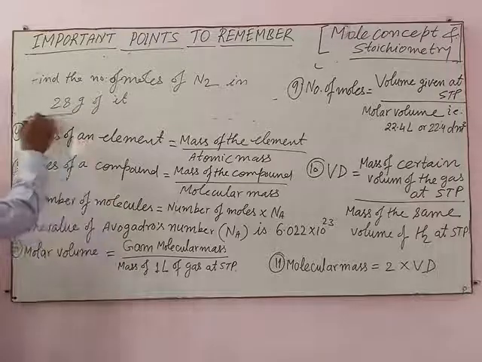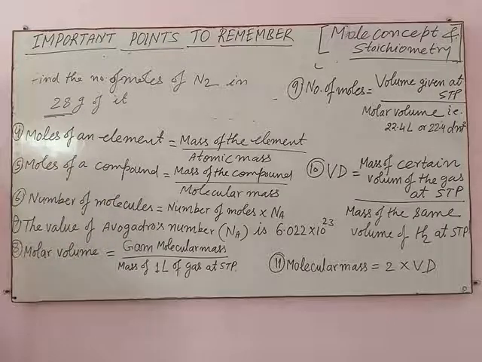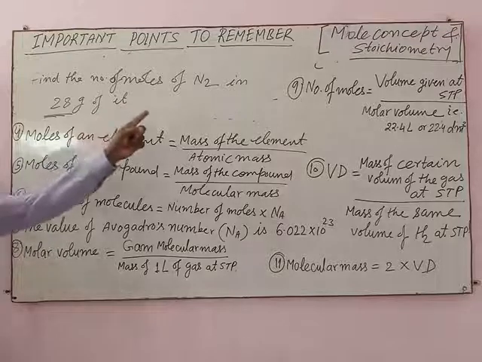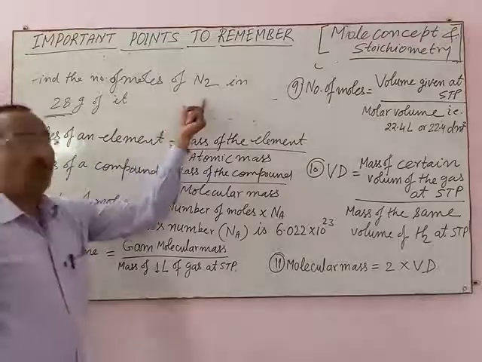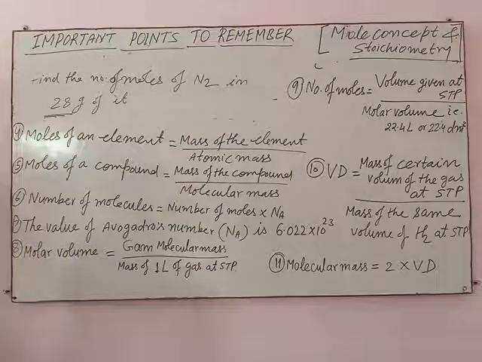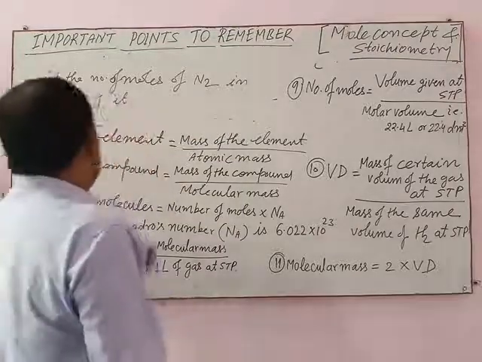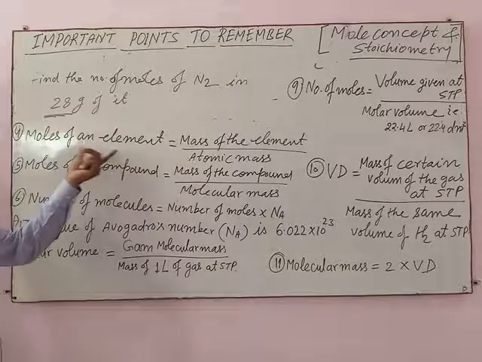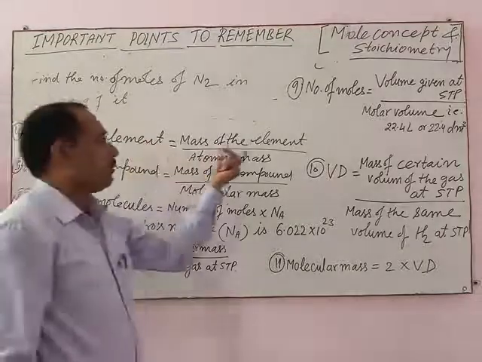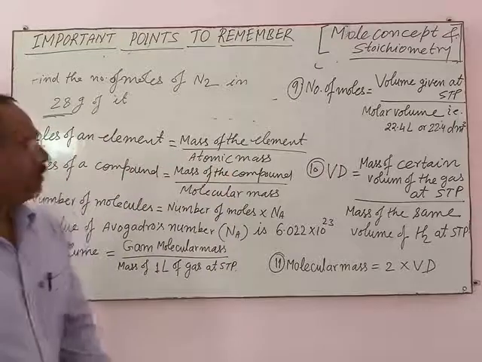What is the mass of nitrogen? 28 grams. Nitrogen is an element. Its molecular form is written as N2 and its atomic form is N. So moles of an element equal the mass of the element divided by atomic mass.